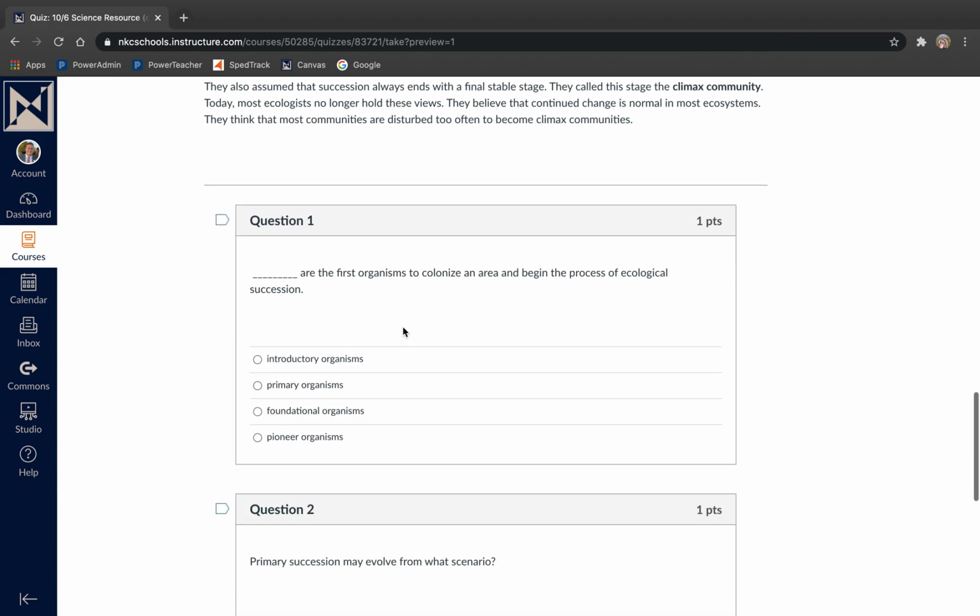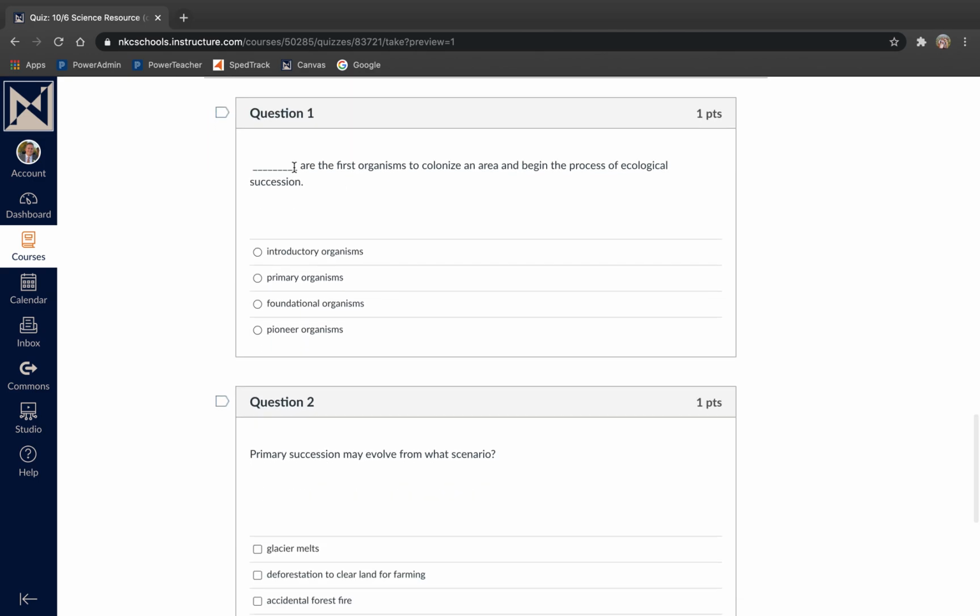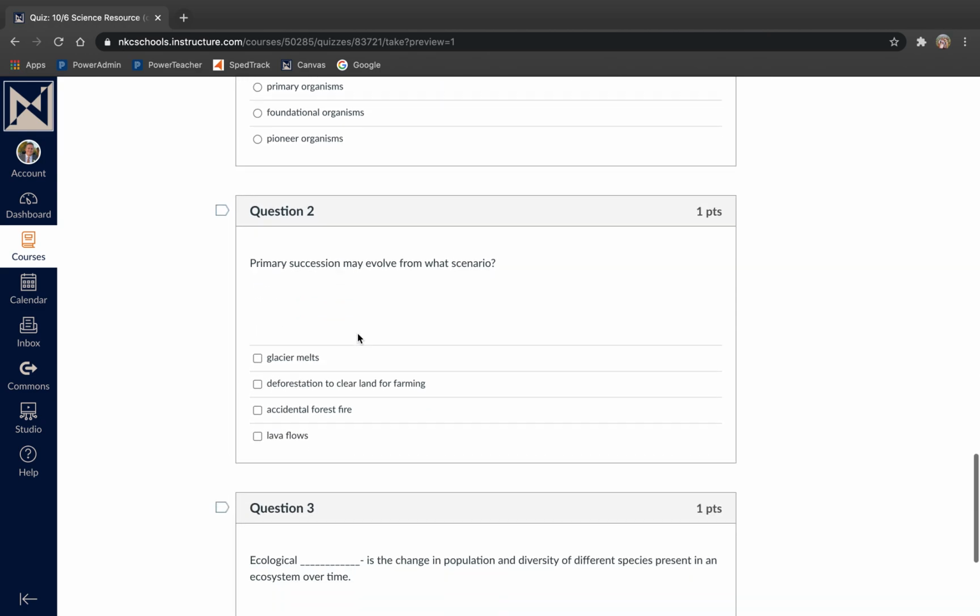And then you have 3 questions to answer. I'll go ahead and read those. Question 1: Blank are the first organisms to colonize an area and begin the process of ecological succession. Introductory organisms, primary organisms, foundational organisms, or pioneer organisms.